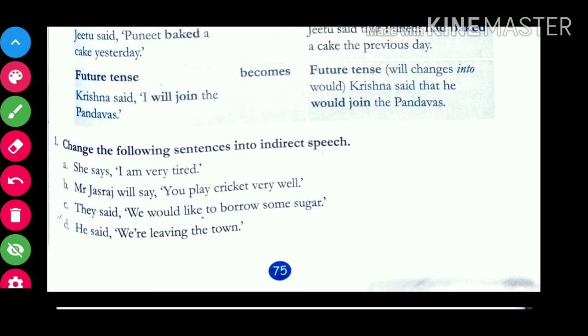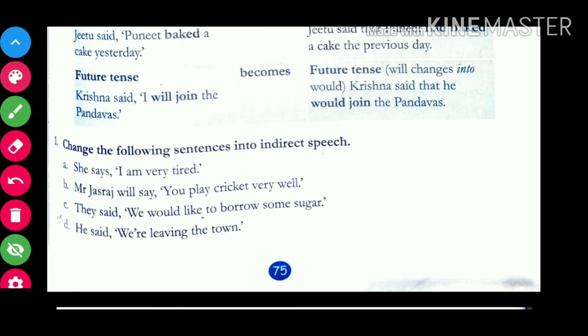Come to the third sentence. They said, we would like to borrow some sugar. So now, over here we have the reporting verb as said, which is in past tense. Now comes the role of tense. Now we will have change in tense. Okay. What is the sentence saying?